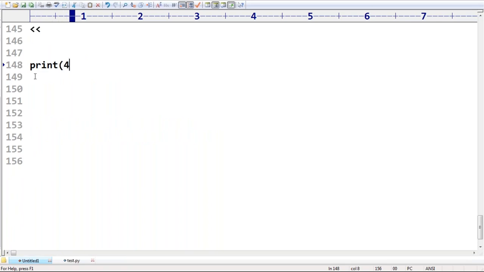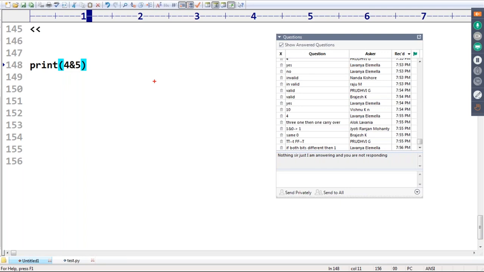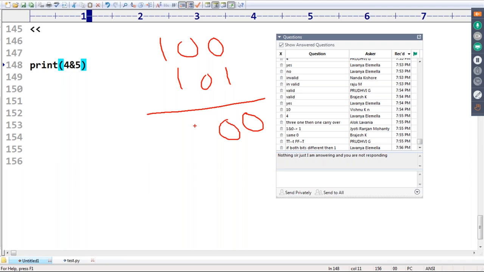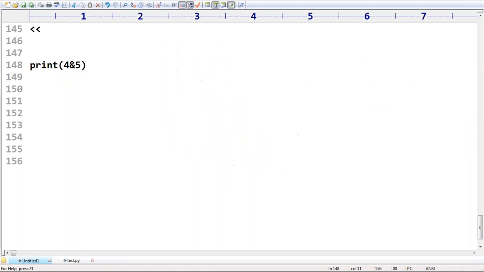Print of 4 and 5 I want to take. Sir, very simple. Apply 4 and 5. 4 means 100, and 5 means 101. 0 and 1 gives 0. If both bits are 1, then only 1. 0 and 0 is 0, 1 and 1 is 1. So 100 means what is the value, sir? 4 is the value. Remember that: for the AND operator, 4 itself is the answer.